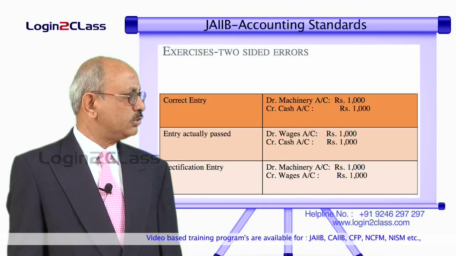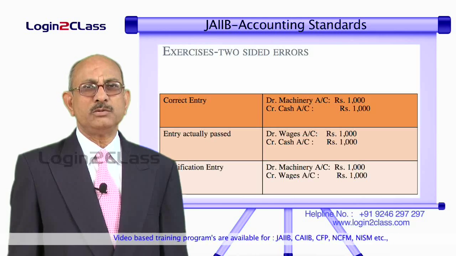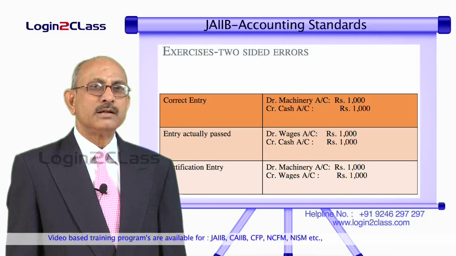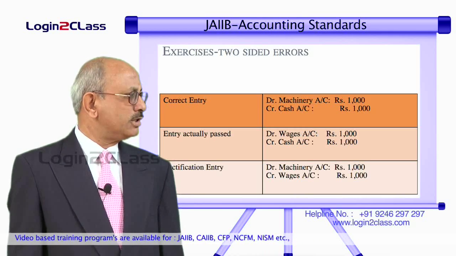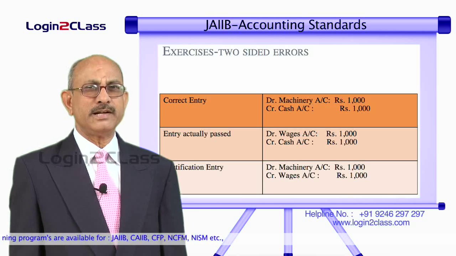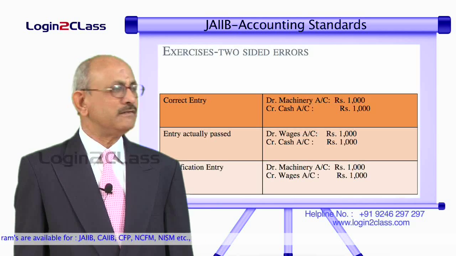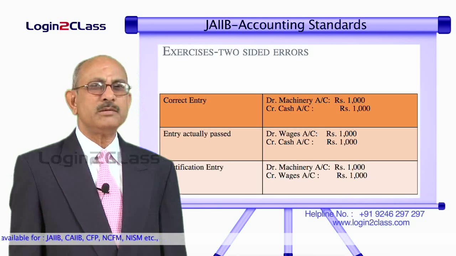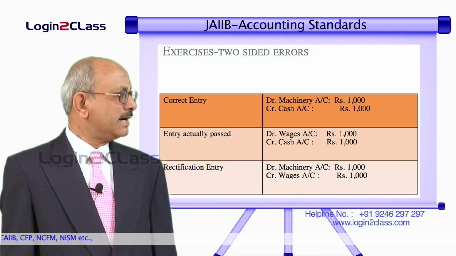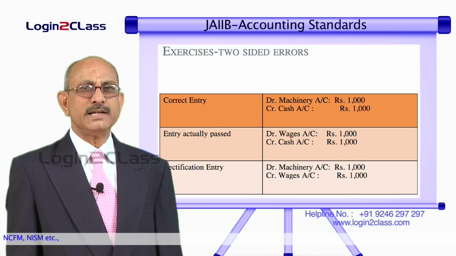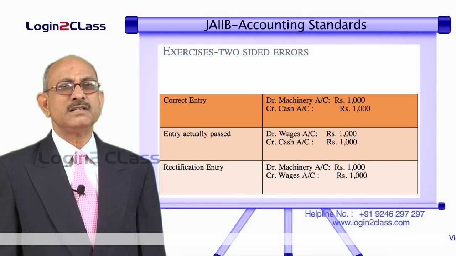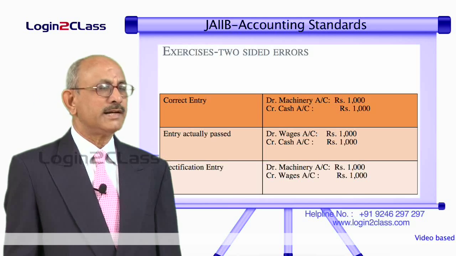So, based on these two, now you know as to which account has to be debited and which account has to be credited. So, in order to come back to the correct entry, we have to debit machinery account and credit wages account. So, whatever debit we have created in wages will get nullified with the credit and it will be debit machinery account. So, the correct rectification entry is debit machinery account and credit wages account. So, if you look at it again on the board, sum of second and third will result in the first entry. That means, we will come back to the correct entry.